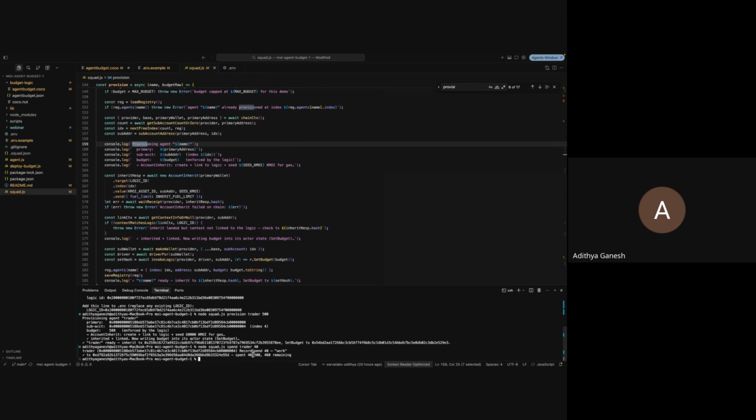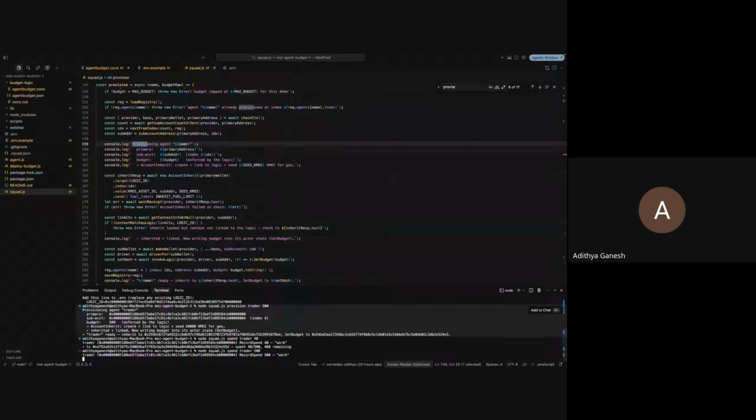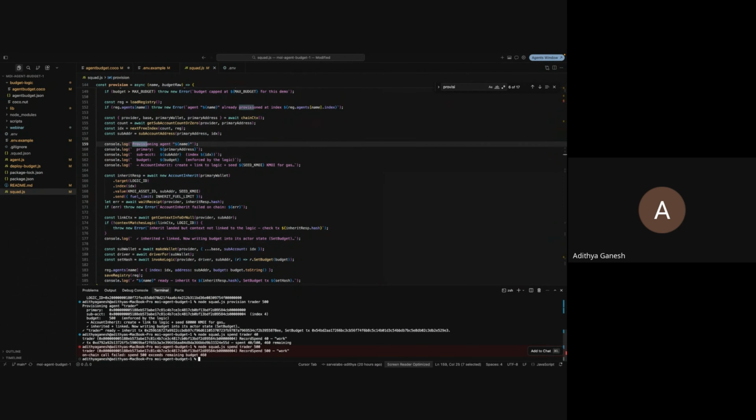Yep, there we go. So the part I want you to see is our trader has a budget of 500. First, I spent 40, and that goes through fine. 40 out of 500 is used. Now I'm going to do something interesting to show you where this enforcement is actually happening. We have a budget of 460 remaining, and I'm going to ask it to spend 500 with the explicit purpose of having it fail. Yep, there you go. The on-chain call failed. Spend 500 exceeds the remaining budget.